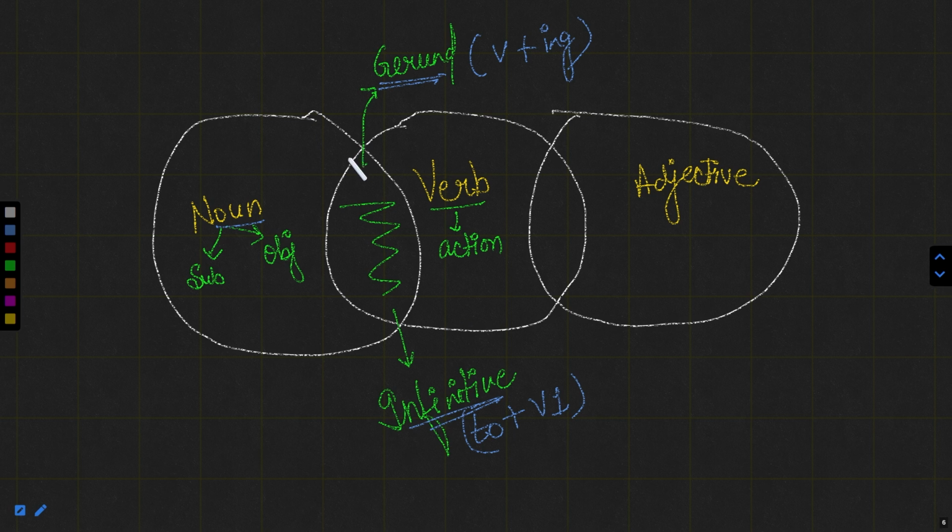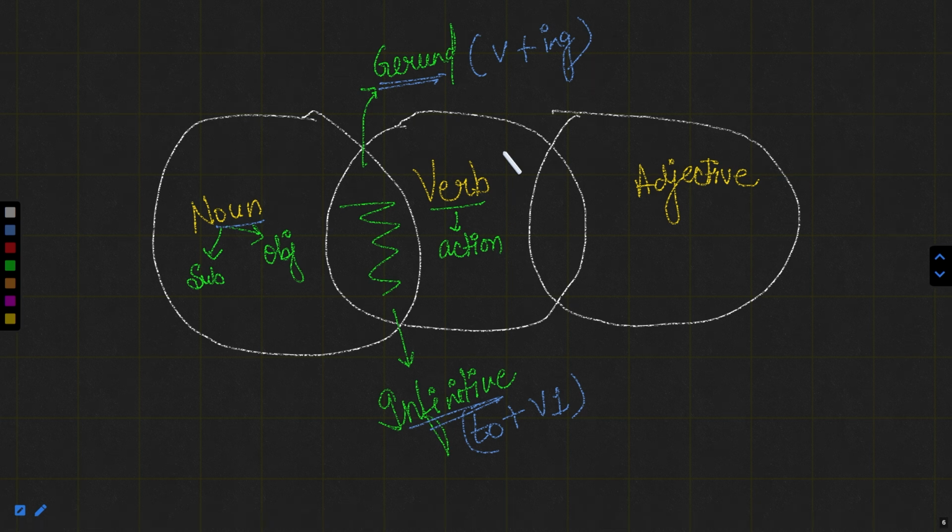Now this is the diagram that we had discussed. That is, if the verb does not perform any action and it rather behaves like a noun, and here we have the structure verb plus ing, this is known as gerund. Now we'll come to infinitive.